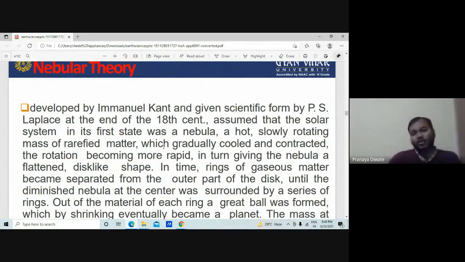So he assumed that there is a nebula, a hot and slowly rotating mass of rarefied matter, which gradually cooled and contracted. The rotation becoming more rapid in turn gave the nebula a flattened disc-like shape. In time, rings of the gaseous matter became separated from the outer part of the disk, until the diminished nebula at the center was surrounded by a series of rings.